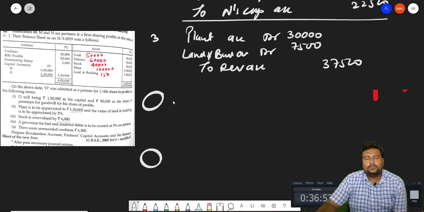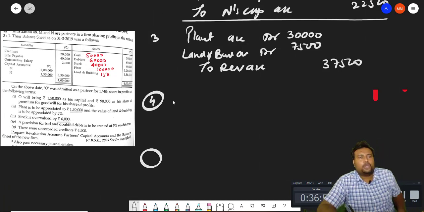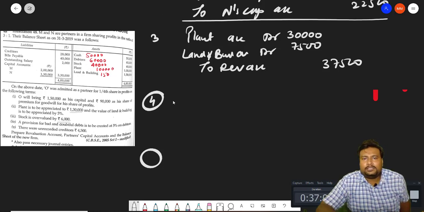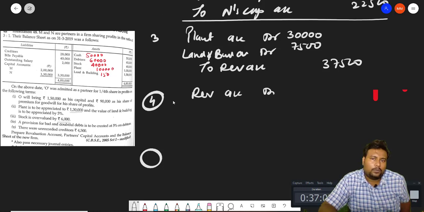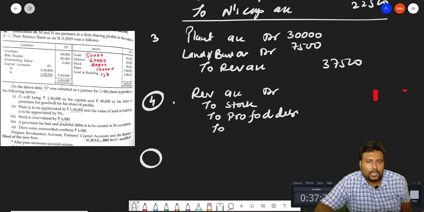Okay. Now the fourth entry. The fourth entry is stock, provision and unrecorded creditors. That all is revaluation loss. So we will write revaluation account debit, to stock, first loss, to provision for doubtful debts and to unrecorded creditors.